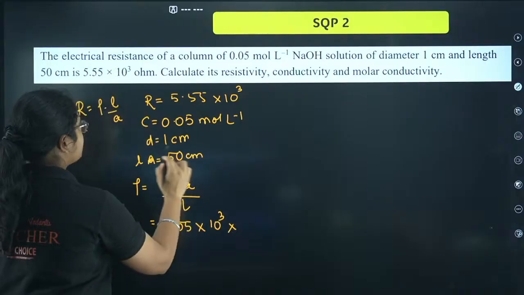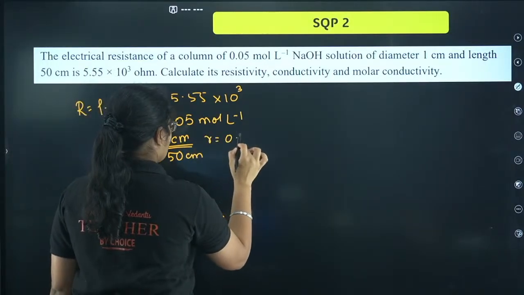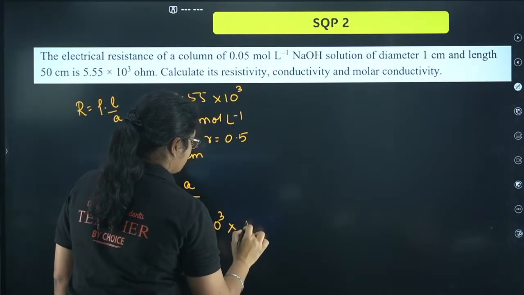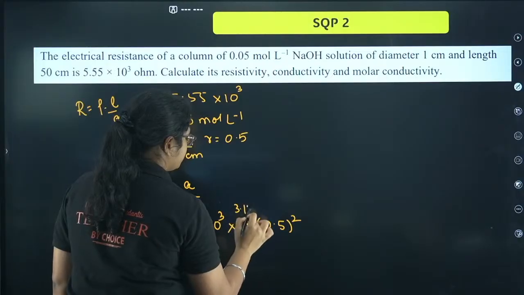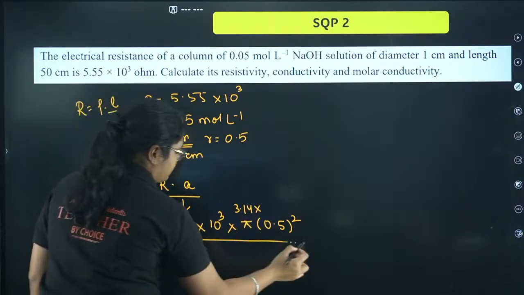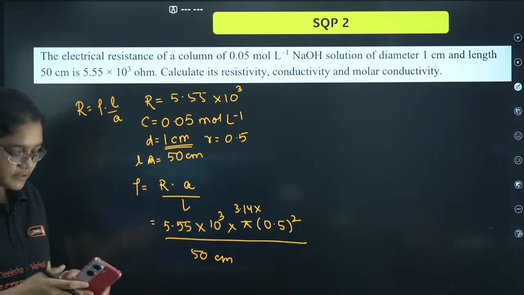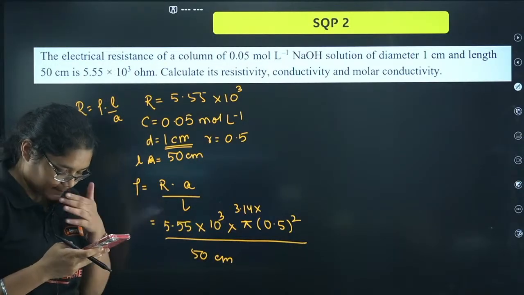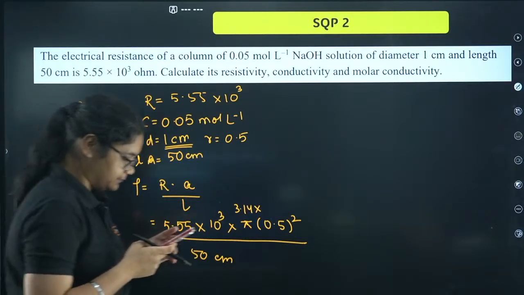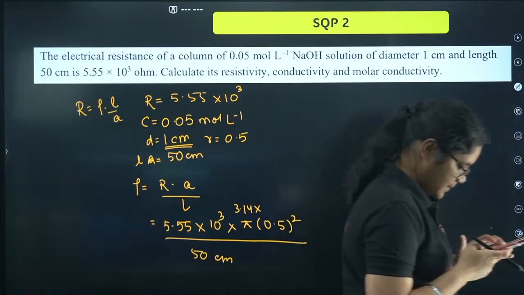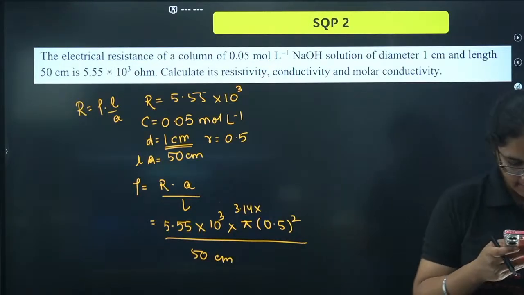Okay. Now area here is the tricky part. This is diameter given. So what is radius here? Radius is 0.5. So I have area formula is pi into r square. For place of pi you can substitute 3.14. Divided by length given to me is 50 centimeter. So calculate this and tell me how much I'll get. Resistivity, how much I'll get. All of you, please do this calculation and tell me how much I'll get the resistivity. Anyone has calculated the resistivity? Tell me.